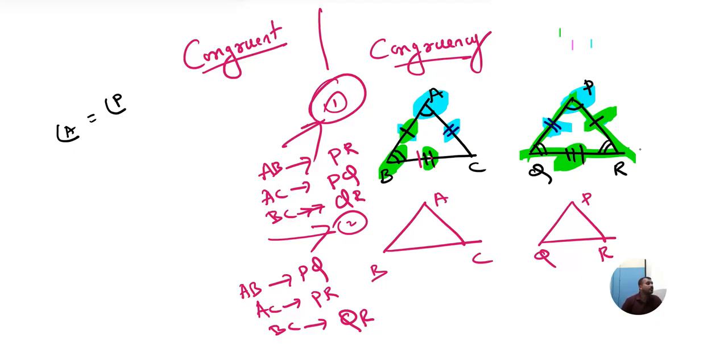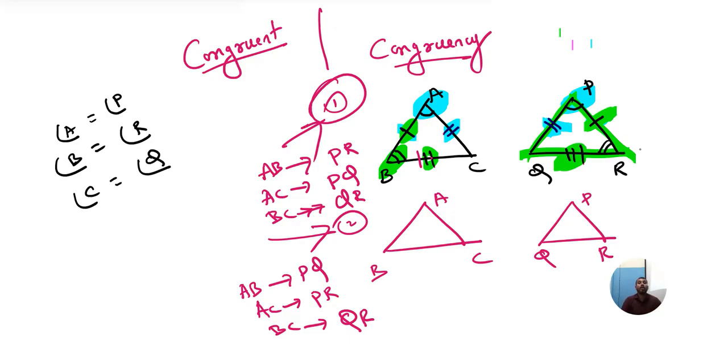Understood the basics? Yes or no? Good. So can I say here angle A equals angle P? Can I tell here angle B is equal to angle R? Then of course angle C will be equal to angle Q. Correct? Understood?